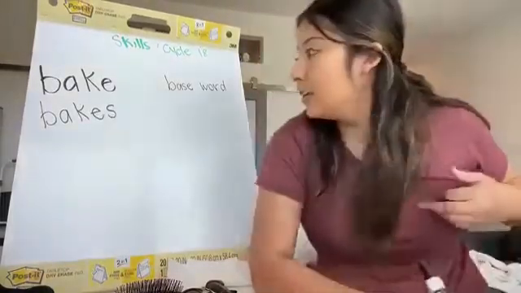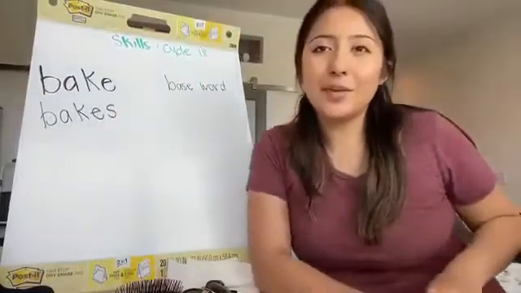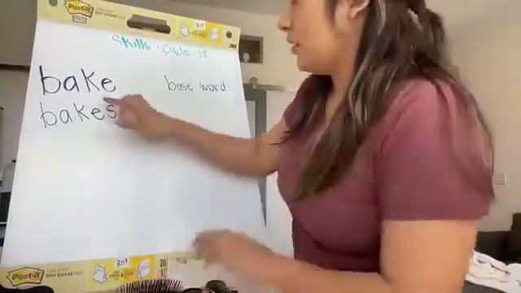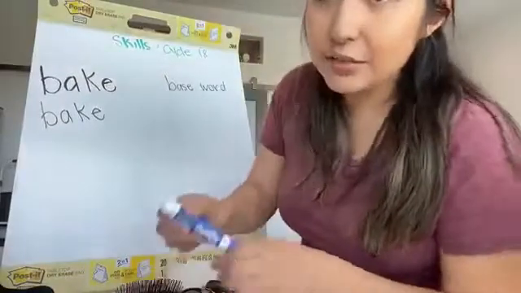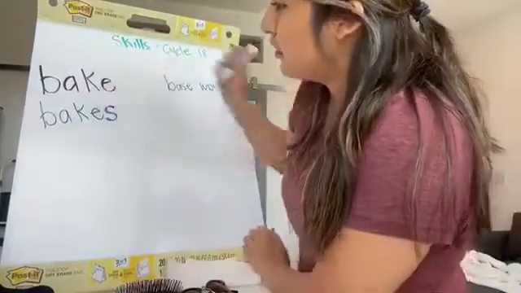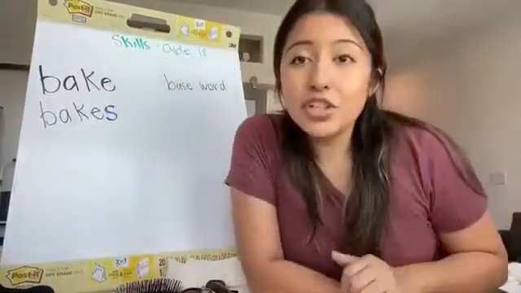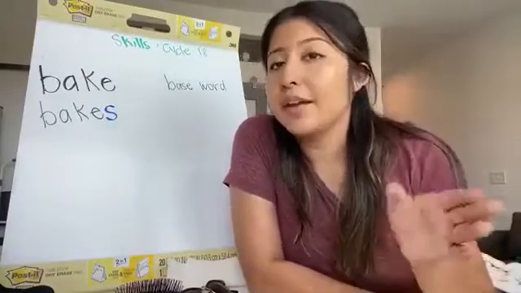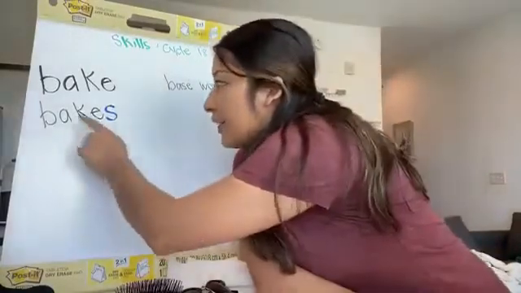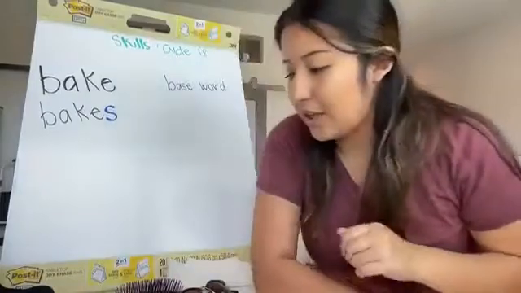So I'm going to change my S, because that's my suffix, into a blue color so I can differentiate it, and I know that's my suffix, this is my base word.